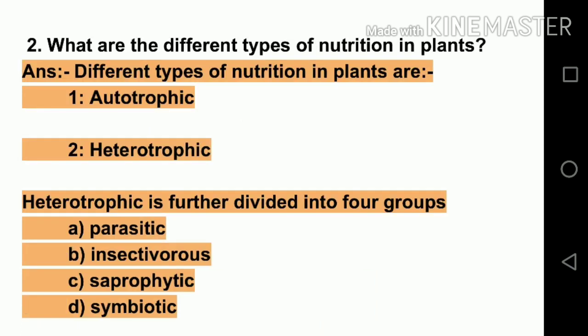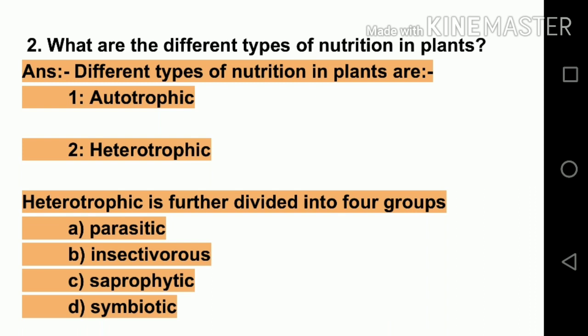So students, now the second question. What are the different types of nutrition in plants? The different types of nutrition in plants are autotrophic and heterotrophic. As you know, what is autotrophic? The organisms that prepare their own food are called autotrophic. And heterotrophic, those who depend on others for their food, is the heterotrophic mode of nutrition. And this heterotrophic mode of nutrition is further divided into four groups: parasitic, insectivorous, saprophytic, and symbiotic.